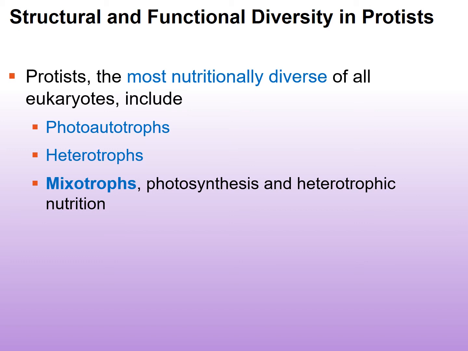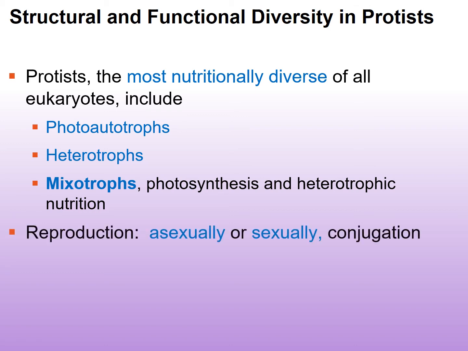Some of them combine the two. Some of them are mixotrophs. This might have been something that you looked up for the previous chapter, and this is kind of in preparation for this. So mixotrophs actually combine photosynthesis and heterotrophic nutrition, and they can switch between the two often. Now, in terms of reproduction, they reproduce sexually or asexually.